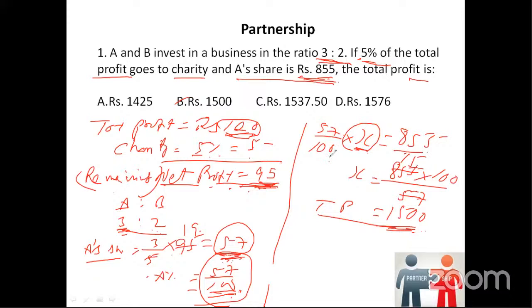On doing the cross multiplication, this 100 will come on top, 57 will come to the denominator. Once we solve this, we get total profit is equal to 1500. How did 100 come? I'm repeating that. 100 we have assumed initially, just to understand what is the percentage of A. Initially, we just assumed it to find out what percentage of A's value will be there.